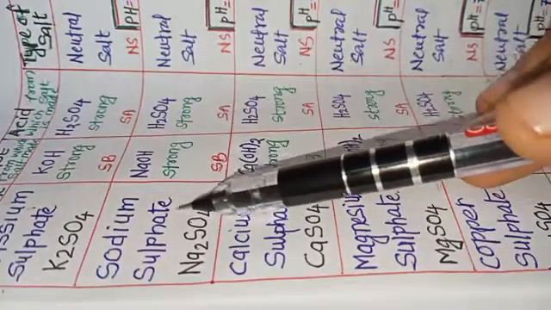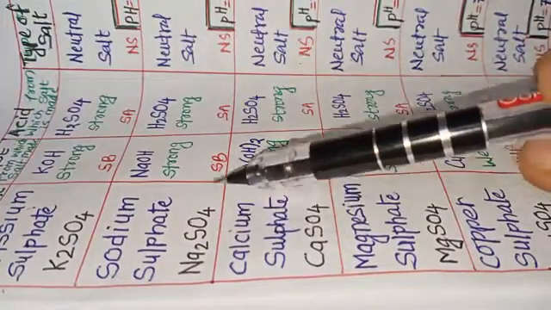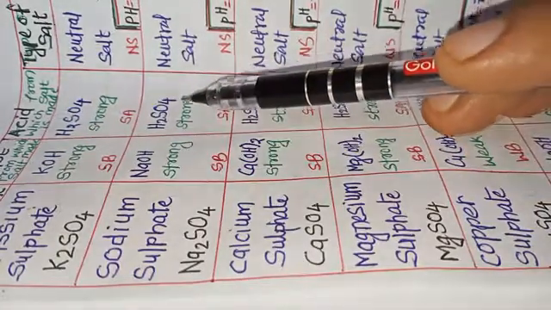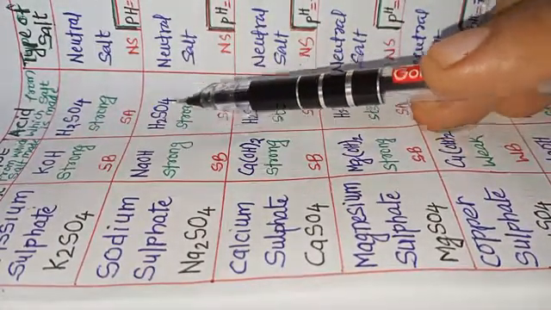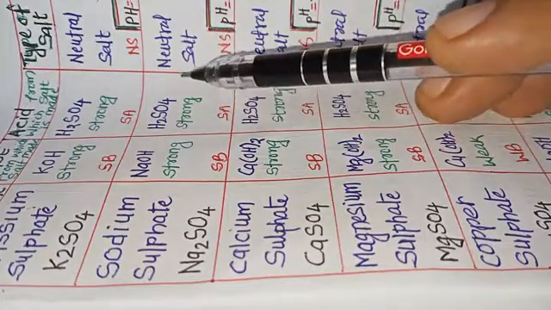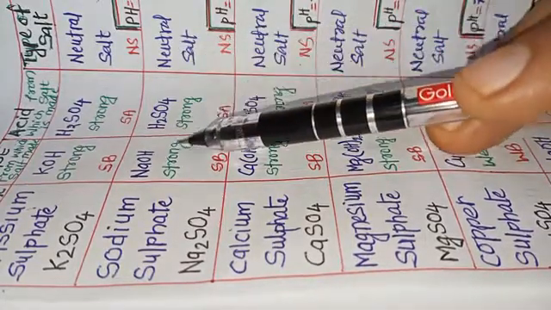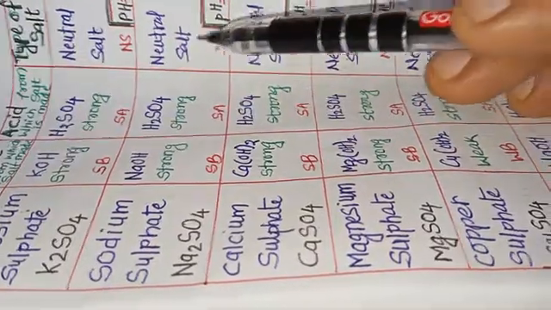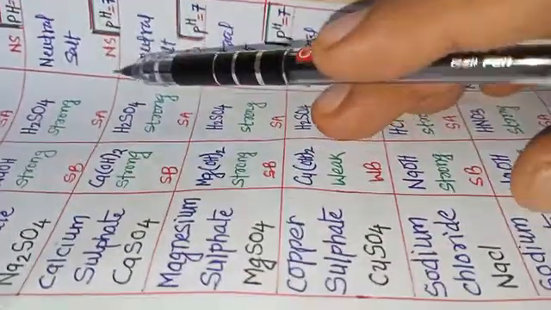Then we have sodium sulfate, my dear students, Na2SO4. It is prepared from the strong base NaOH and the strong acid H2SO4. That is why it is a neutral salt, because it is prepared from a strong acid and a strong base, and its pH is going to be 7.